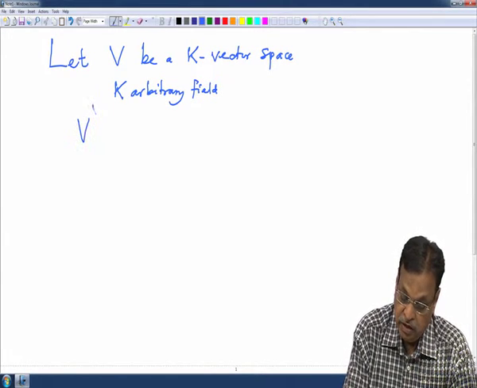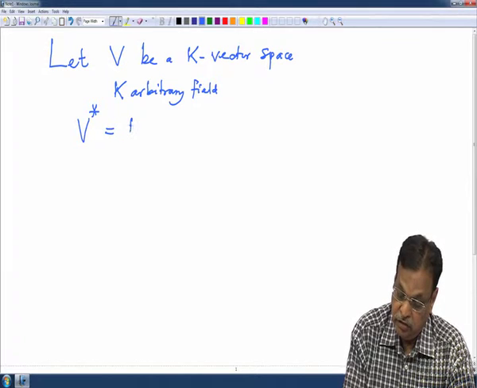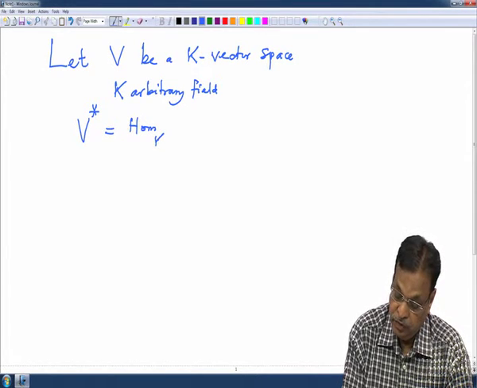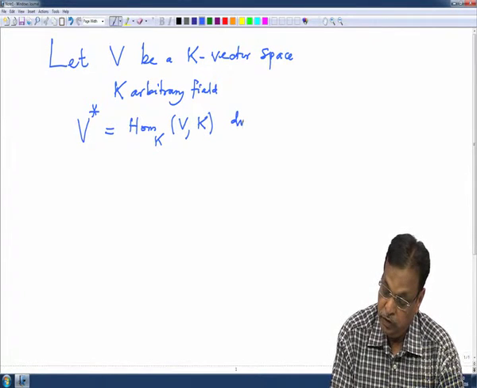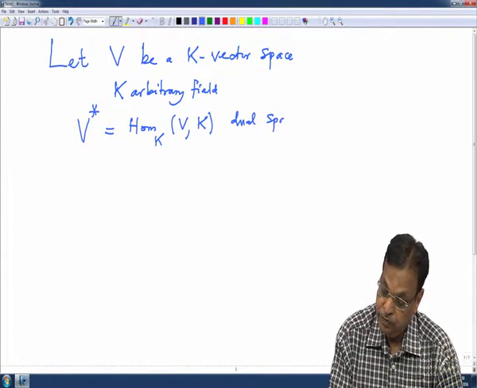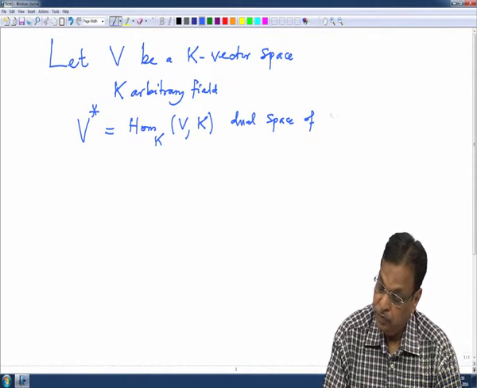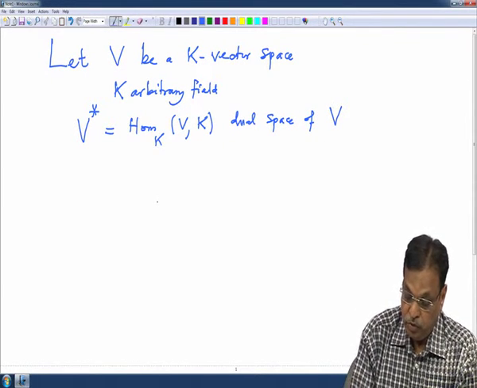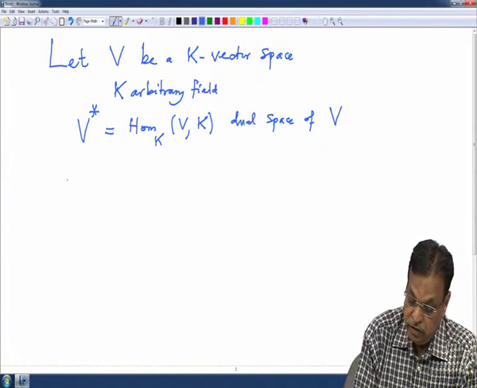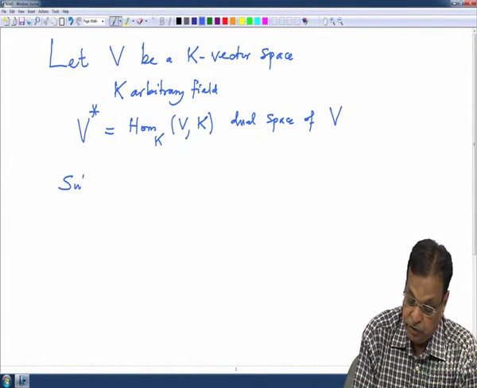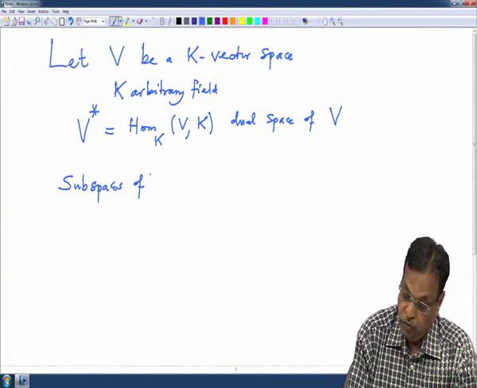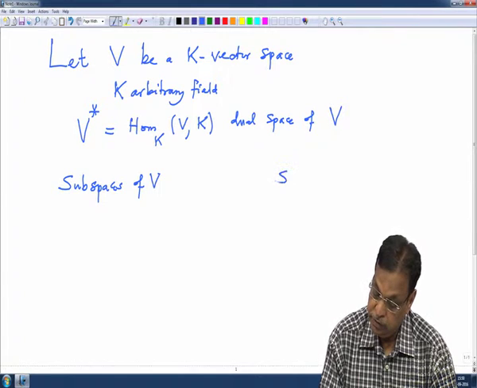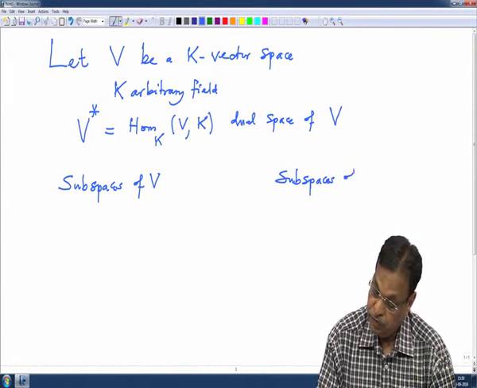And V star, that is the linear forms on V, Hom_K(V, K), the dual space of V. And I want to study the relation between the subspaces of V on one hand, and on the other hand the subspaces of V star.